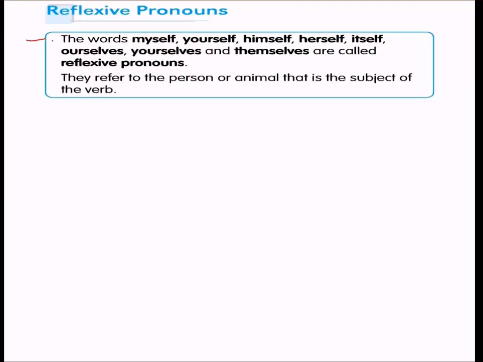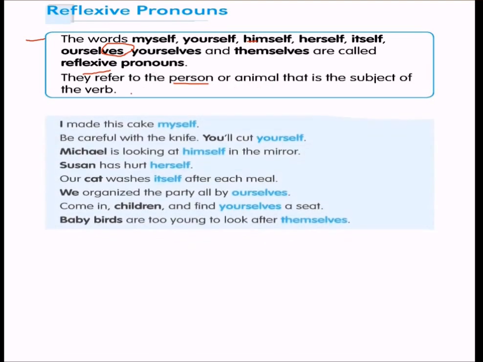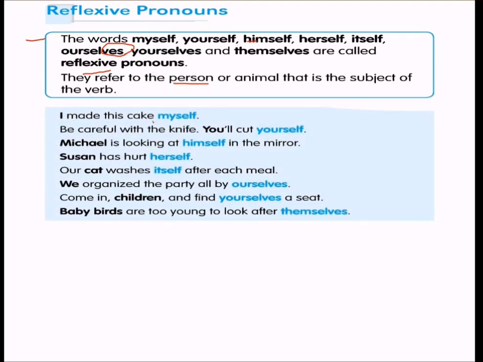Then we have reflexive pronouns. The words myself, yourself, himself, herself, itself, ourselves, yourselves, themselves are called reflexive pronouns. Why? Because they refer to the person or animal that is the subject of the verb. That means, I make this cake myself. I is referring to itself, which means reflexive. Reflexive means reflection. It has come from the word reflection.